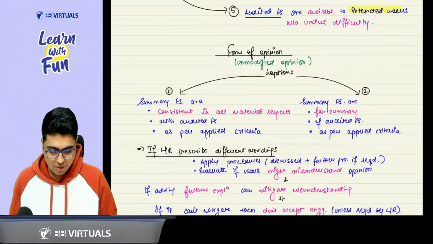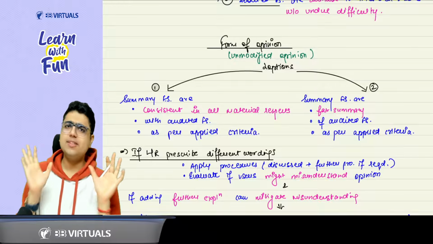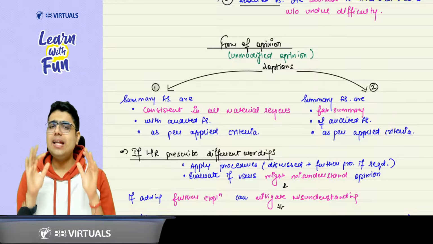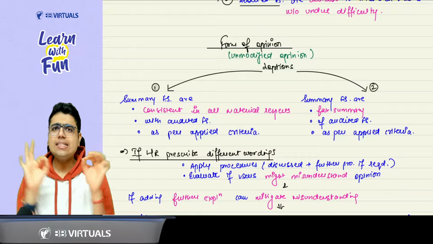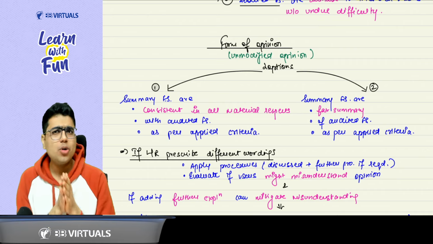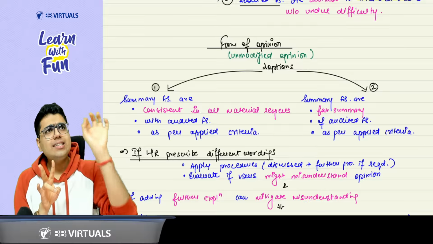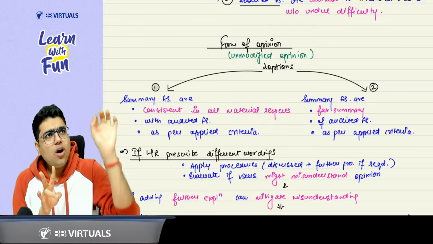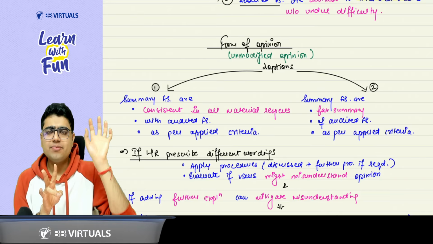Now talking about the forming of opinion, if you are going to give an unmodified opinion, there are 2 options available. And I must say this concept is very similar to SA 700. In SA 700, whenever I talked about unmodified opinion, what were the 2 options available? First, that the financial statements are prepared in all material respects as per the applicable FRF.